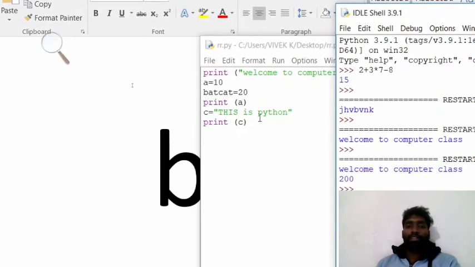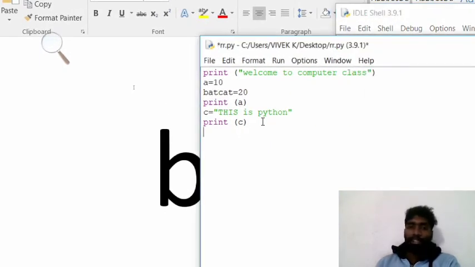And one more statement I would like to say today: input. The input statement is used to get input from the user.